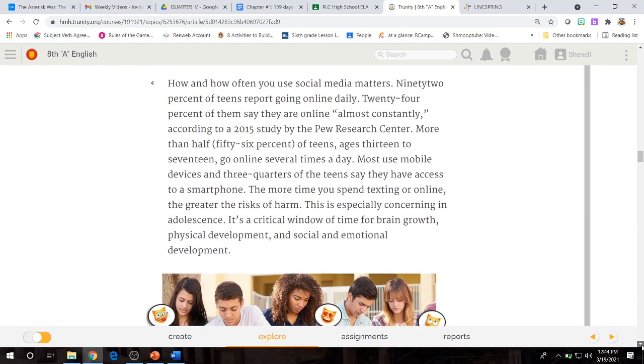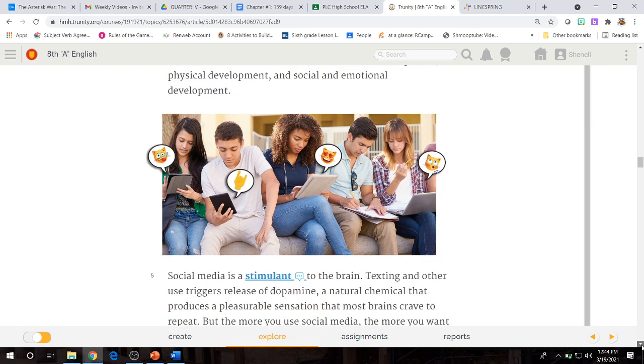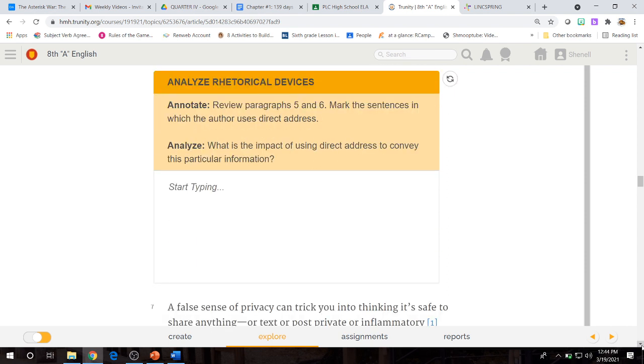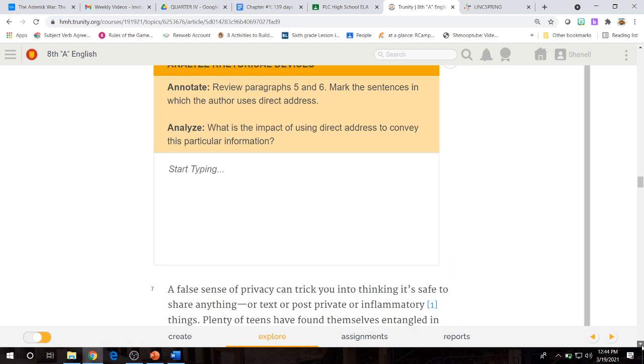Paragraph 4, a couple of pictures of how kids use technology and the emojis that go along with them. Paragraph 5, 6. Here we have analyze rhetorical devices. Annotate. Review paragraphs 5 and 6. Mark the sentences in which the author uses direct address. What is the impact of using this direct address to convey this particular information?